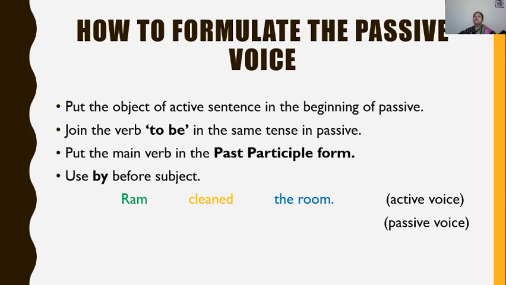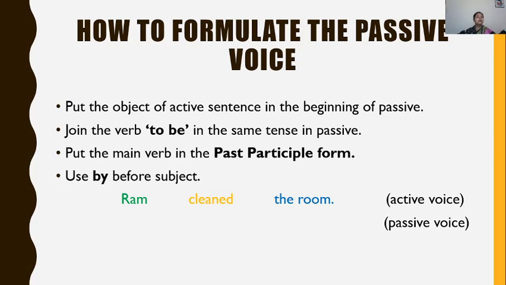Cleared? Now the third step while forming the passive sentence is to put the main verb in the past participle form. I hope the verb forms must be clear to everyone. They must be learned by everyone. Present form, past form, and past participle form. So in passive sentences, the main verb is always in past participle form, that we also call the V3 form.